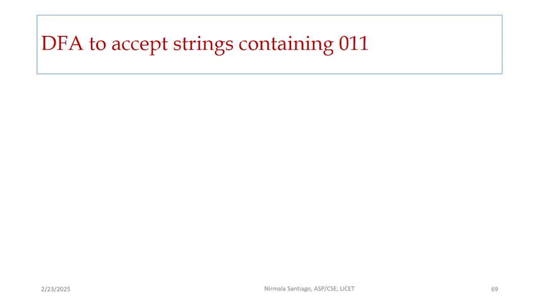Hello everyone. In this session, let's construct a DFA to accept binary strings that contain a substring 011.